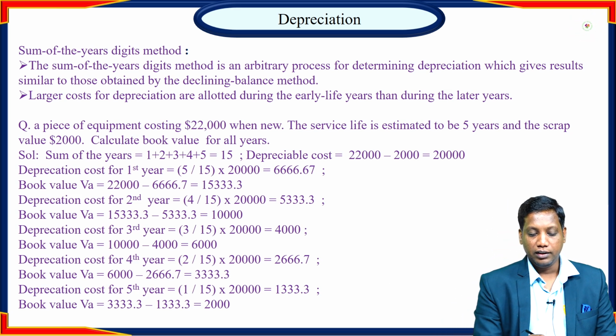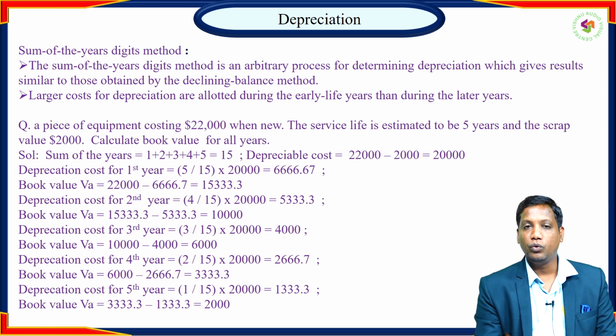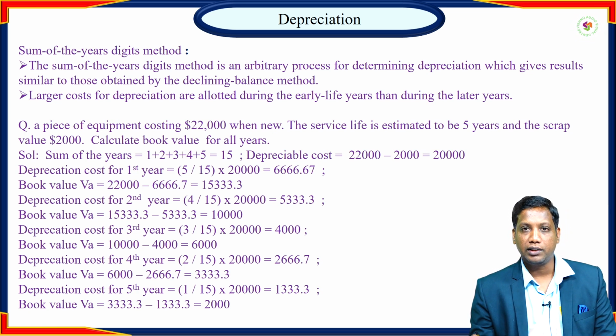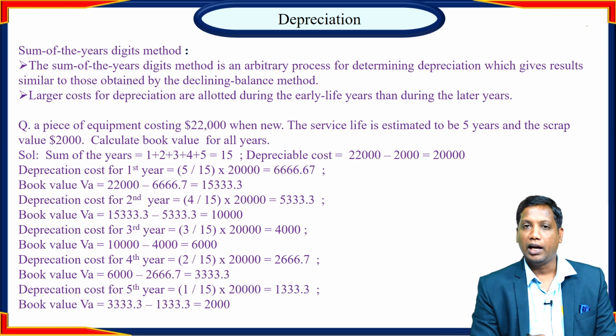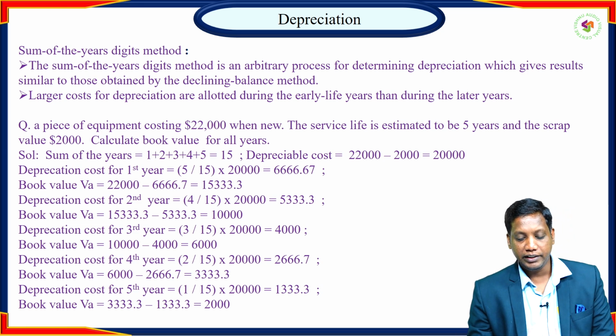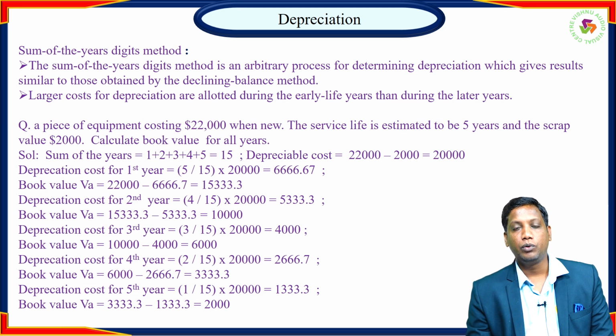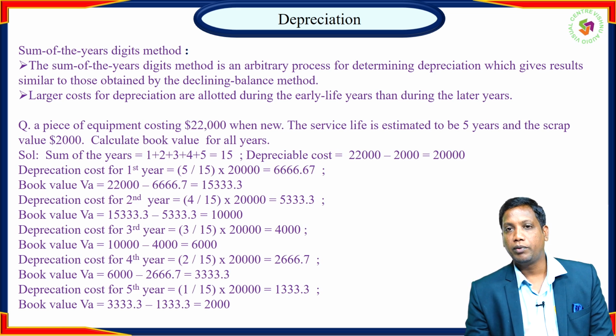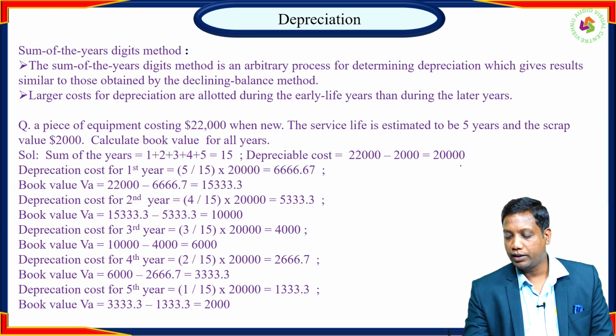So here for the same case, new equipment costing $22,000, service life 5 years, and scrap value $2,000, the sum of the years sigma n is 15, and the depreciable cost is 22,000 minus 2,000. 20,000 is the depreciable amount for the period of 5 years.